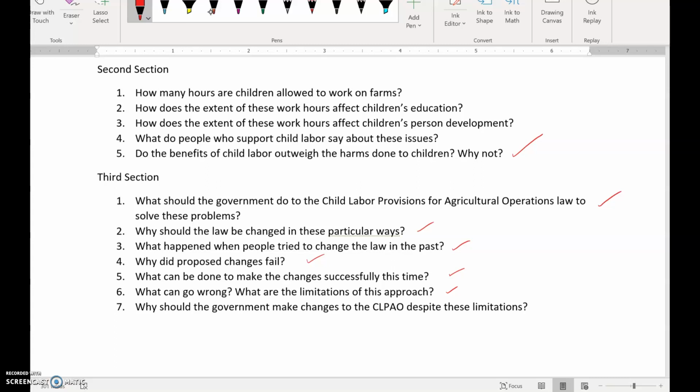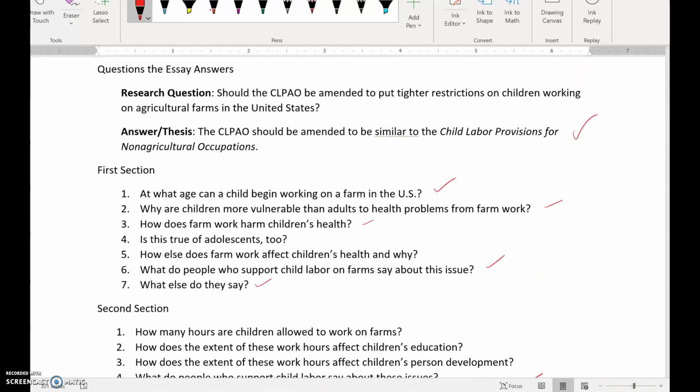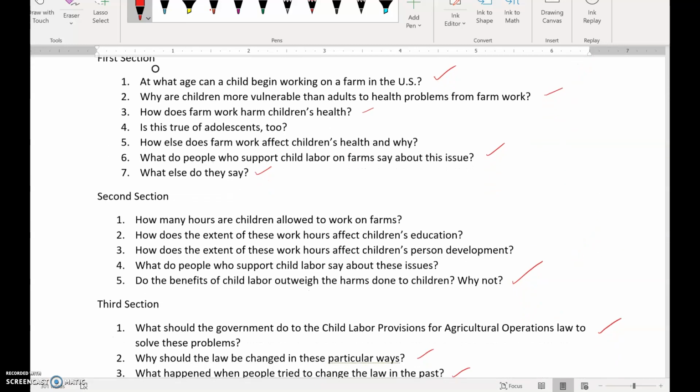And why should the government make changes to the CLPAO despite these limitations? So I know that my solution has some problems to it. Why should we do it anyway? So that's this particular paper, and all of this, again, was accomplished in 10 body paragraphs. I left off questions that were addressed in the introduction here.